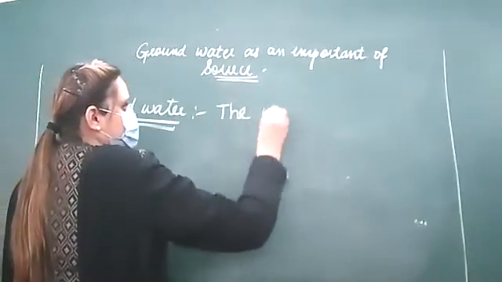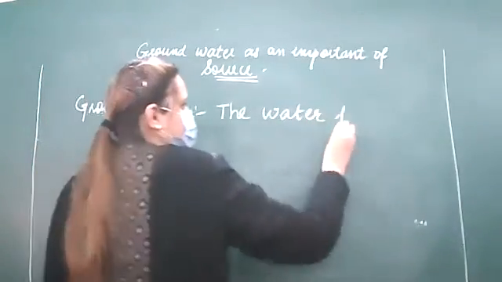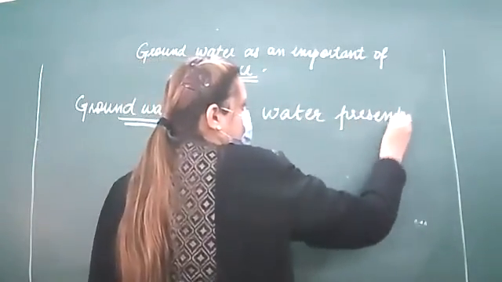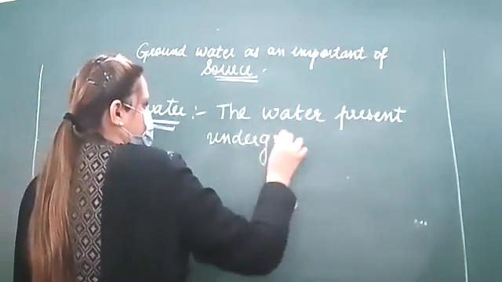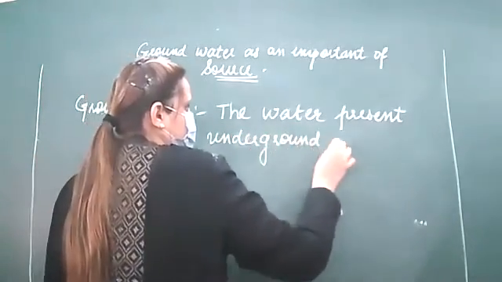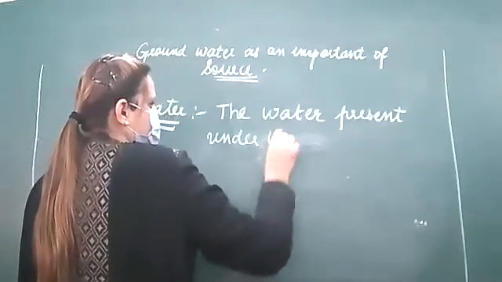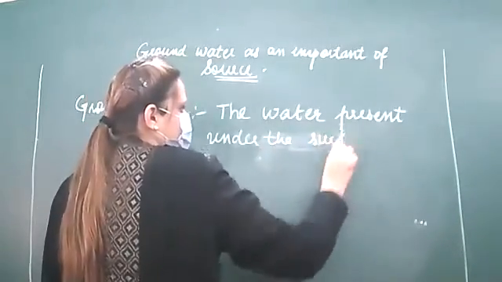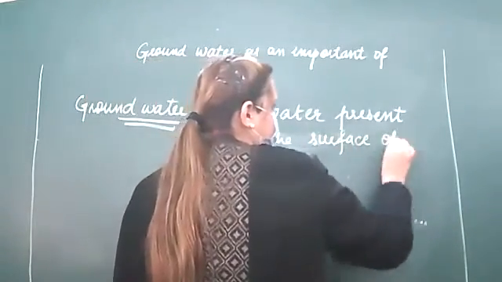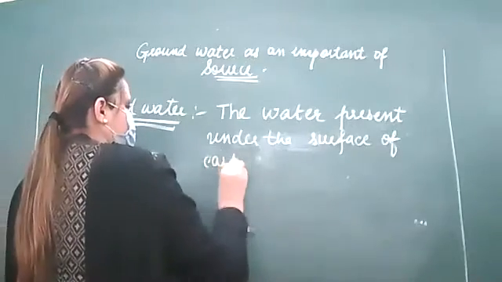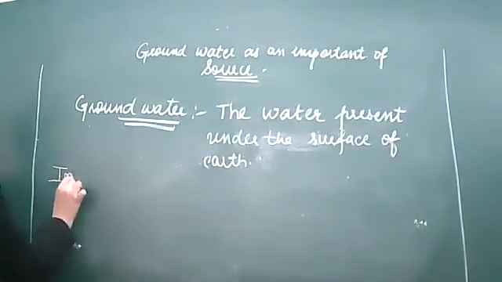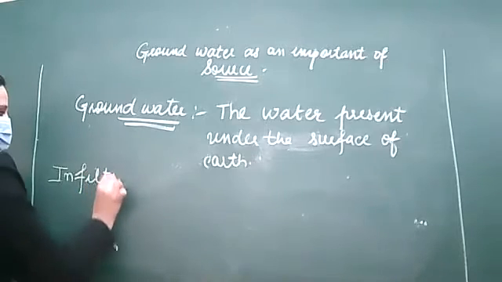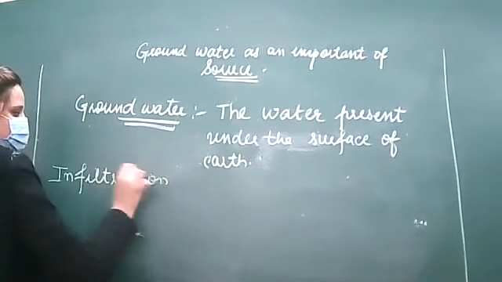So it is the water present under the surface of earth that we call groundwater. Now, we have done the water cycle.